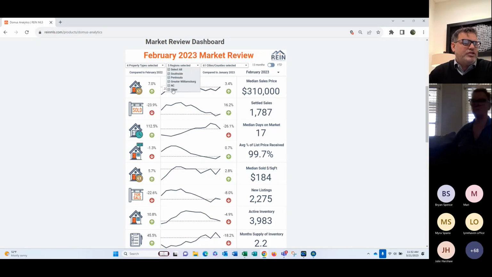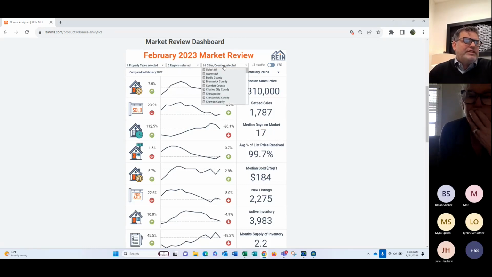So anything that is not in Virginia, i.e. Maryland, anything that is outside of these Virginia areas, anything out of the North Carolina zones, which I read off before, would fall into the other category. We have 61 cities and counties that are here. So you can scroll through and look for your favorite cities and counties from that perspective.